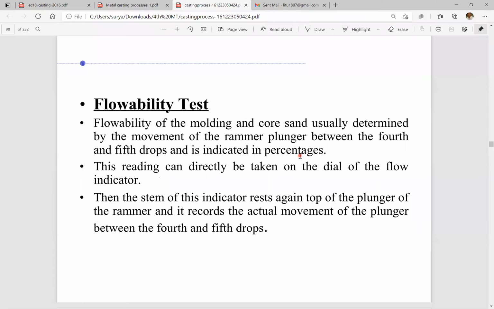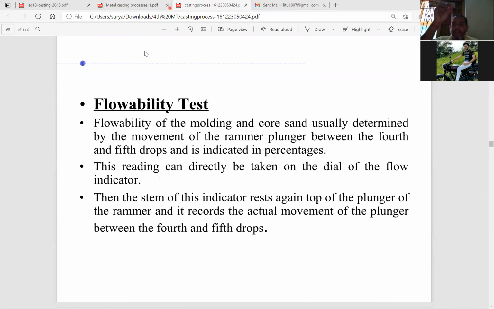That means during the setting of the sand, we are giving force to the sand mold by a rammer or a plunger, for the purpose of setting. Setting means we are applying force there, just like I'm showing you. See, this is a pen. This can be taken as a rammer.